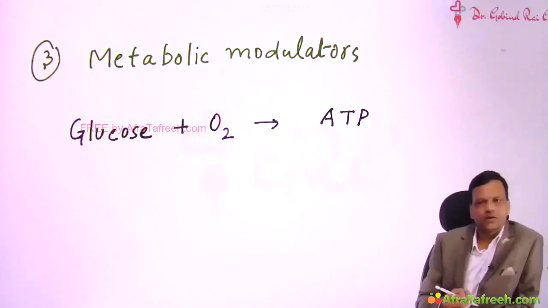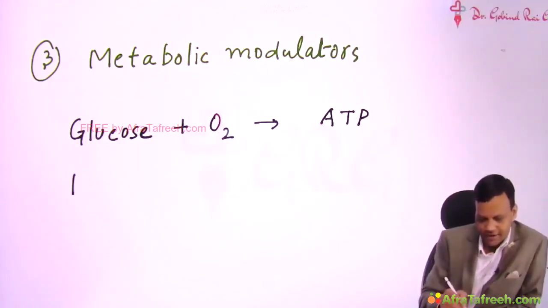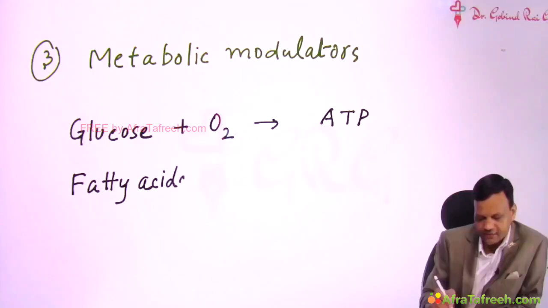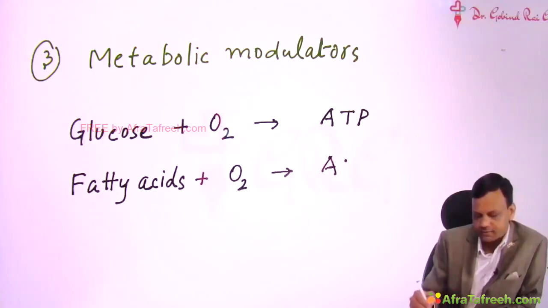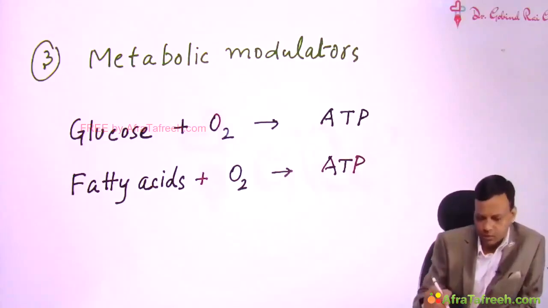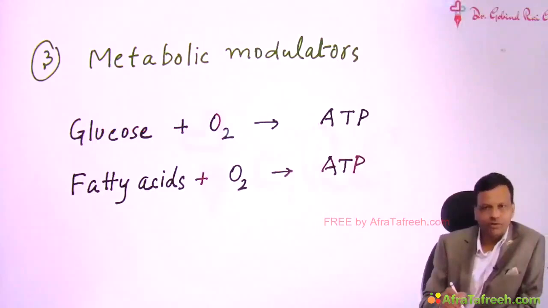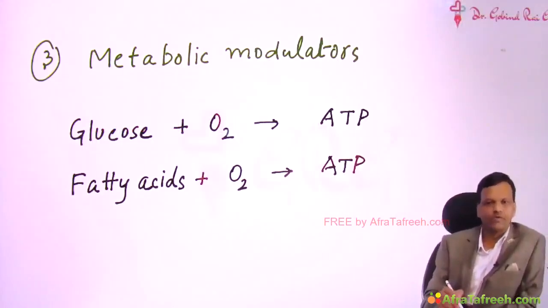Now, what is the fuel for the heart? Yes, the fuel for the heart is fatty acids. The heart utilizes fatty acids as the fuel. So oxygen will metabolize the fatty acid to generate ATP, energy. Now, the difference between glucose and fatty acid as fuels is that glucose is a very good fuel, but fatty acids are not very good fuels.